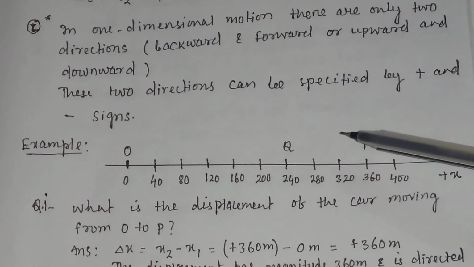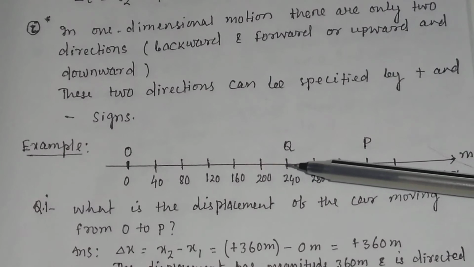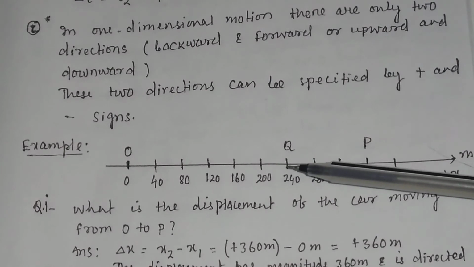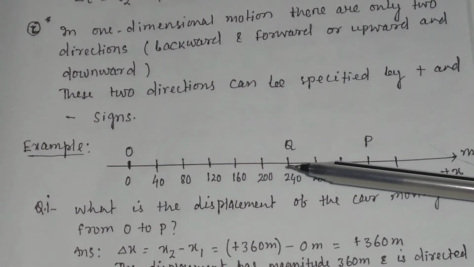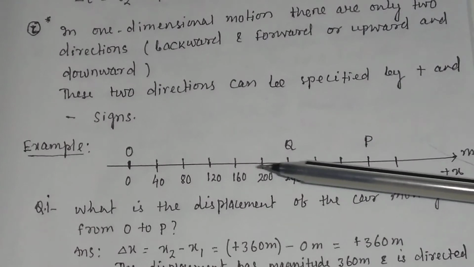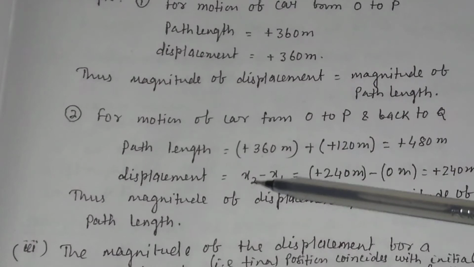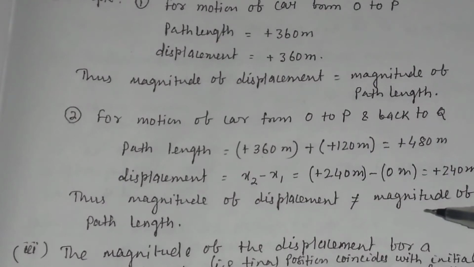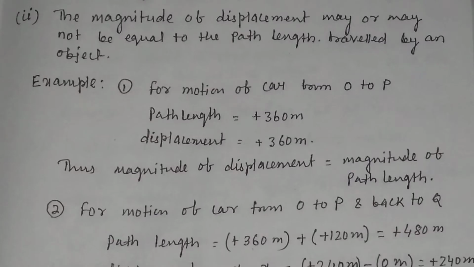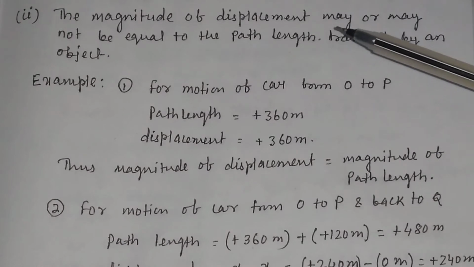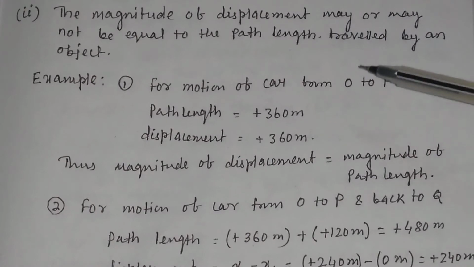But what will be the displacement when the car moves from O to P, then from P to Q? The final position is 240 meter and the initial position is 0 meter. So the displacement will be equal to 240 meter minus 0 meter. So it will be equal to 240 meter. Thus, magnitude of displacement is not equal to the magnitude of path length. So from this example, it is clear that the magnitude of displacement may or may not be equal to the path length travelled by an object.